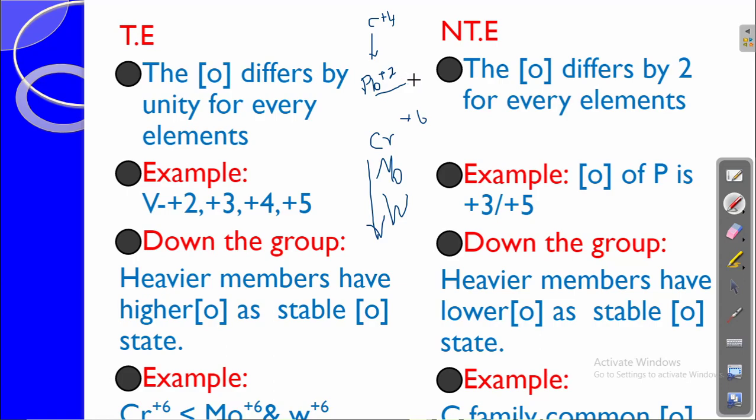Here chromium +6 will act as a strong oxidizing agent, and therefore that will not be a very stable oxidation state for chromium. But for molybdenum and tungsten, the +6 oxidation state is very stable. Sorry, not for manganese, it is for molybdenum. I am very sorry, it is molybdenum. So we can say that for transition elements the heavier members have a higher oxidation state as a stable oxidation state, but for non-transition elements, the heavier members have a lower oxidation state as a stable oxidation state.